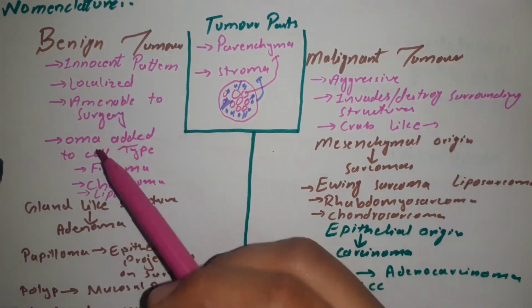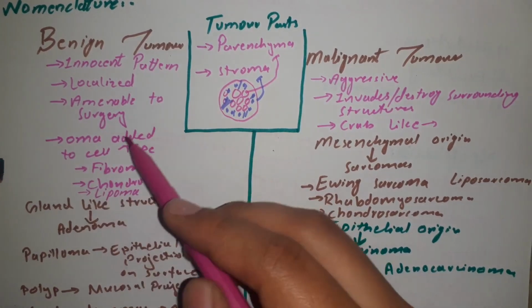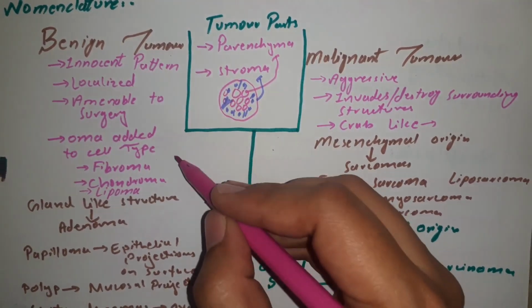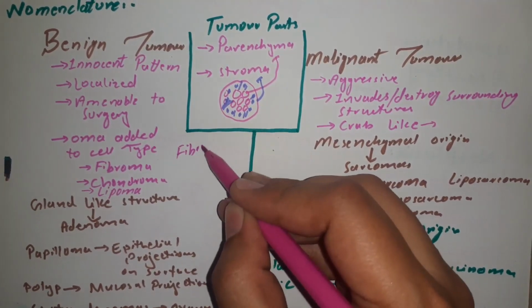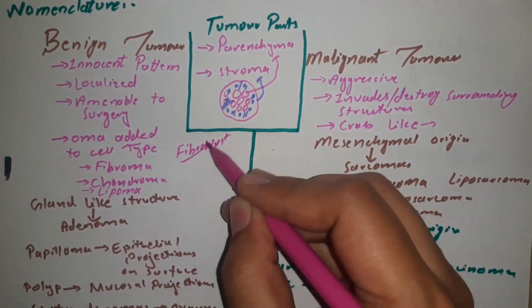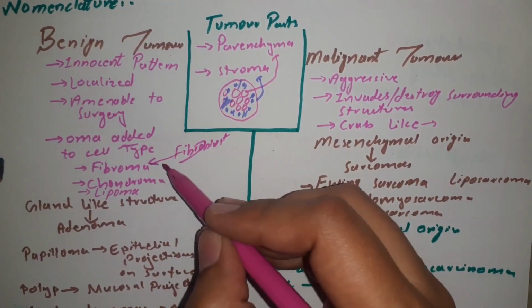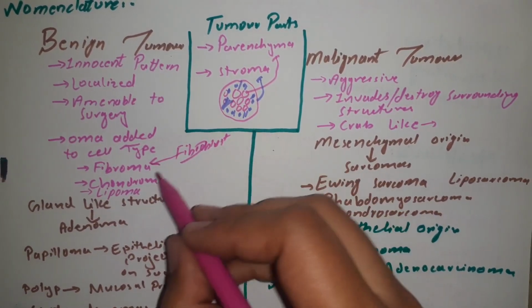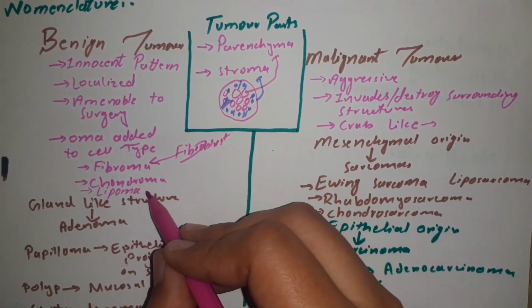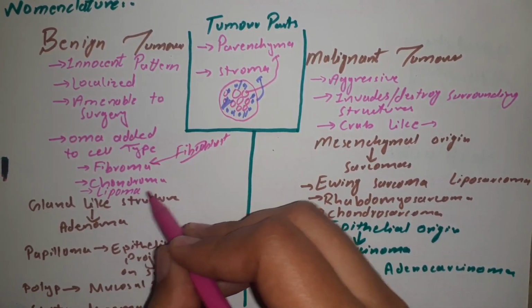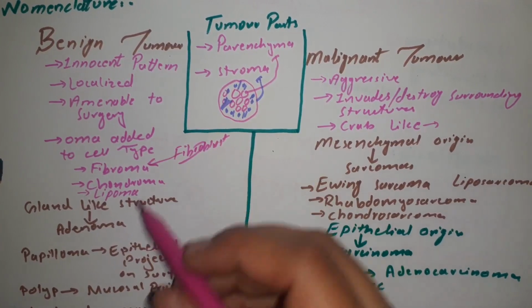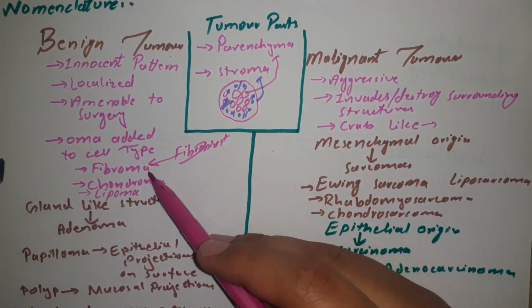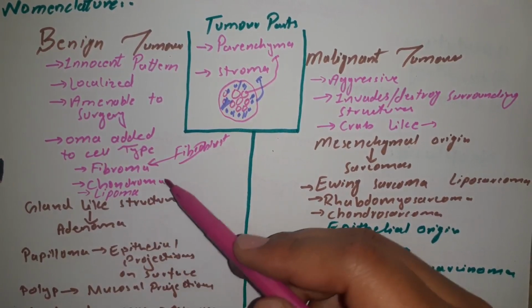For example, in case of benign tumors, the word OMA is added to the cell type which makes up the parenchyma. For example, if it is arising from fibroblasts, then OMA is added to the fibro word and it becomes fibroma. And if it is arising from cartilage, then it becomes chondroblast, and from chondroblast it becomes chondroma. If it is arising from lipid cells, then it becomes lipoma. Okay, so the word oma is added to the name of the cells which make up the parenchyma. In case of fibroblast, fibroma; chondroblast, chondroma; lipoblast, lipoma.